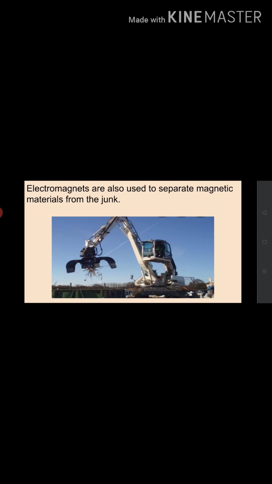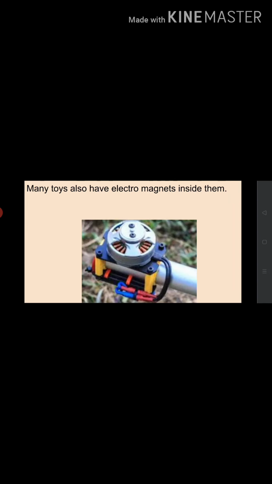Electromagnets are also used to separate magnetic material from junk. It is used to separate the magnetic and non-magnetic material from the waste. Similarly, doctors use tiny electromagnets to take out small pieces of magnetic material that have accidentally fallen in the eye. Many toys also have electromagnets inside them.